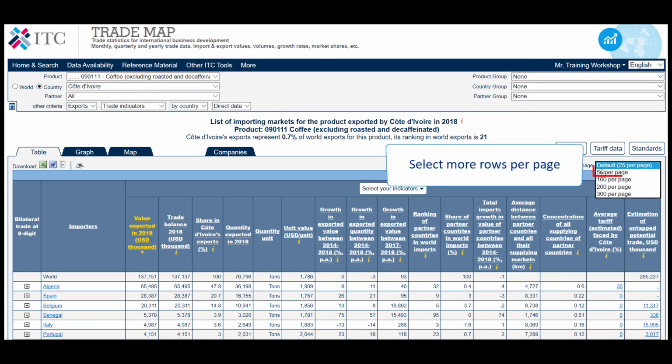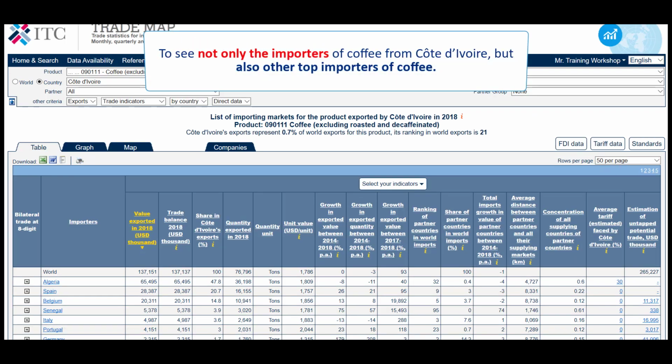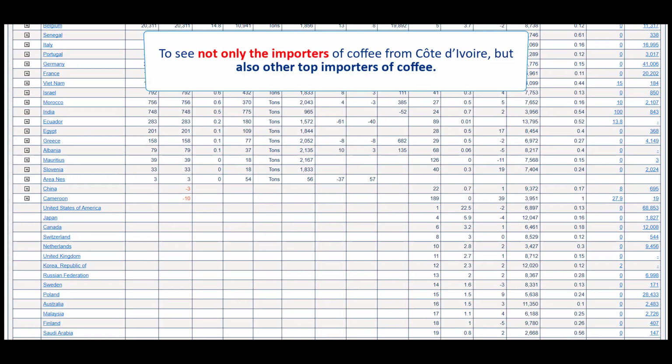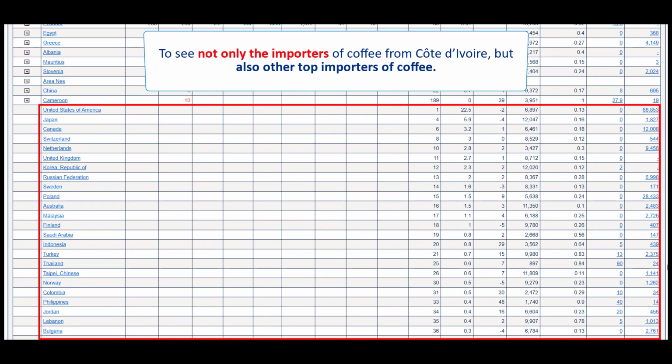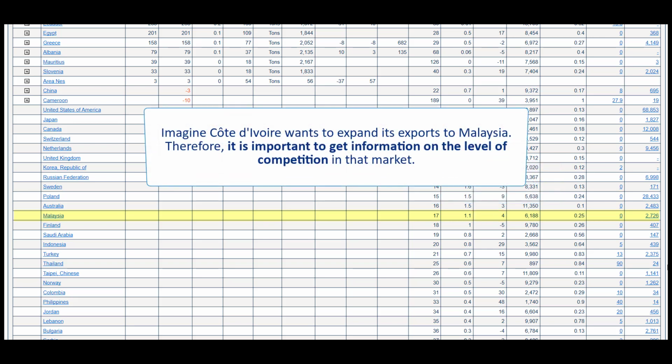Select more rows per page to see not only the importers of coffee from Côte d'Ivoire, but also other top importers of coffee. Let's take a closer look at Malaysia. Its ranking in world imports of our selected coffee is number 17, and it is increasing its imports between 2014 and 2018 with a steady 4%. Imagine Côte d'Ivoire wants to expand its exports to Malaysia.